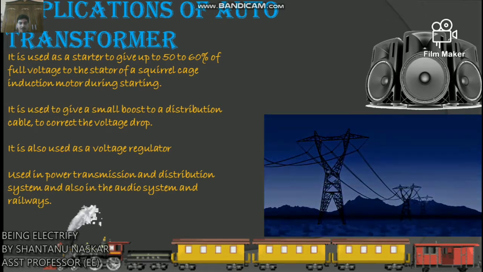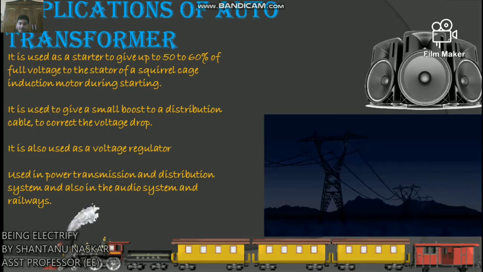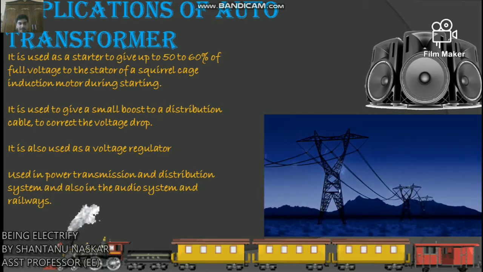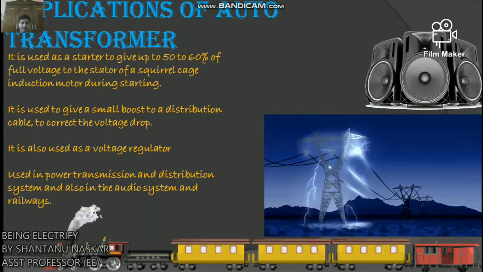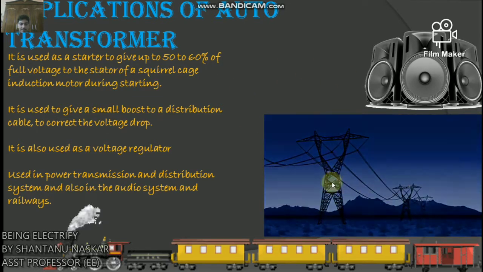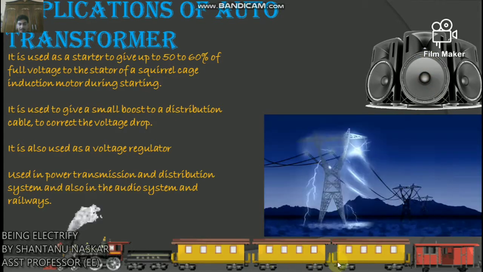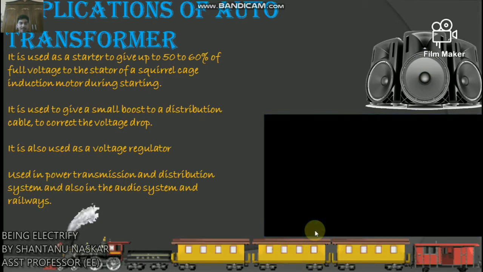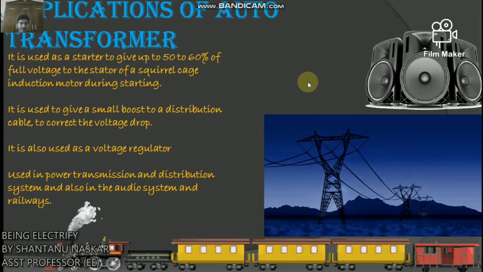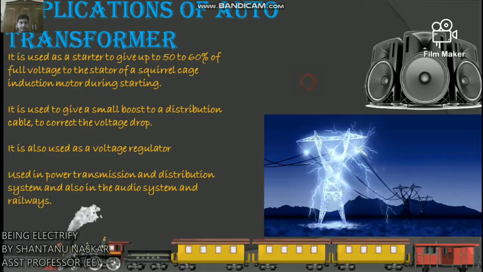That's why it is called a booster transformer. And it is also used as a voltage regulator. You all know about voltage regulators. This is used in power system distribution, the audio system and railways. So these are the applications or uses of auto transformer.